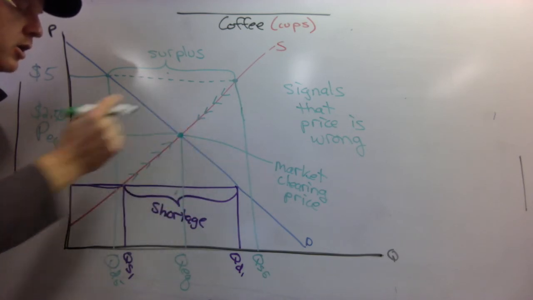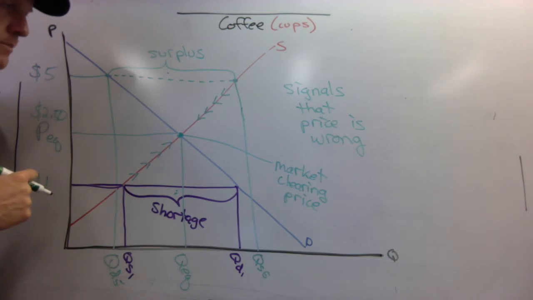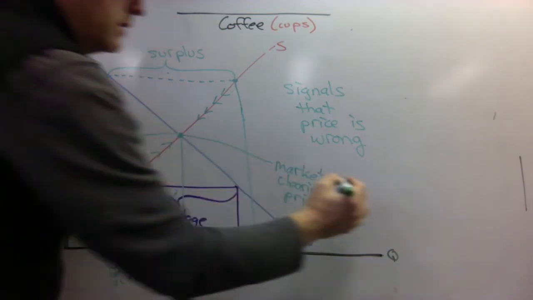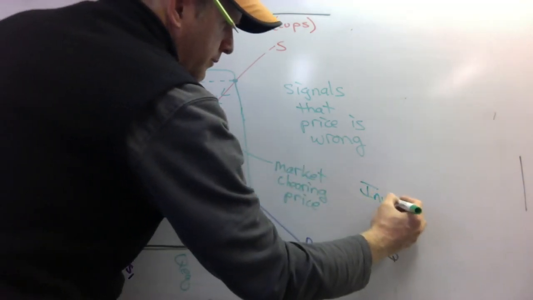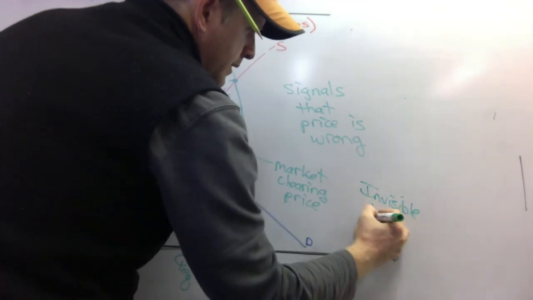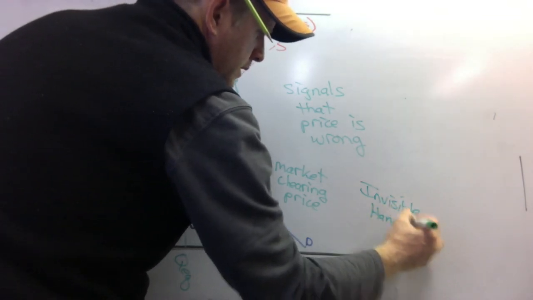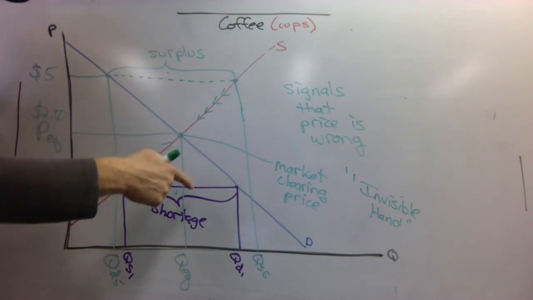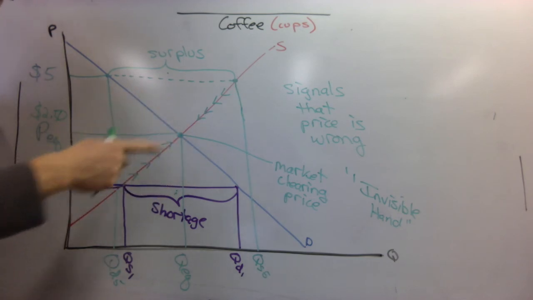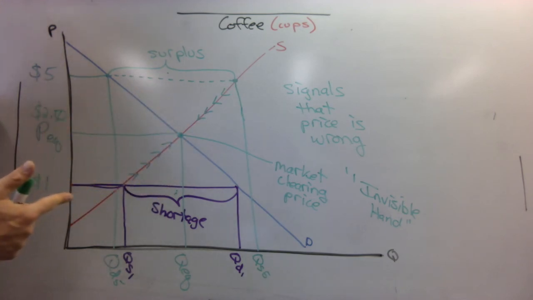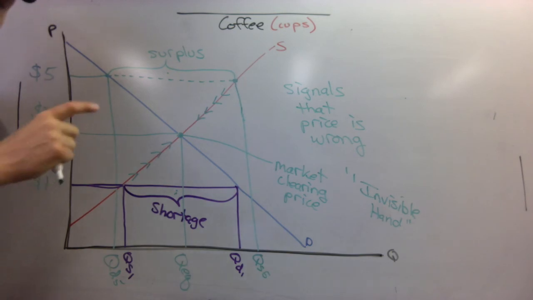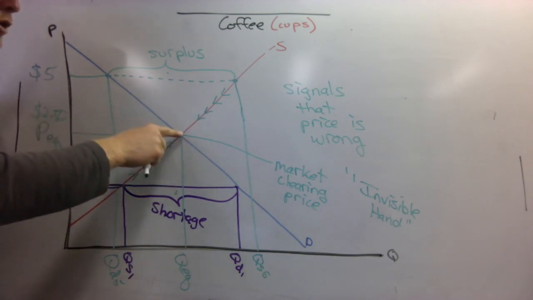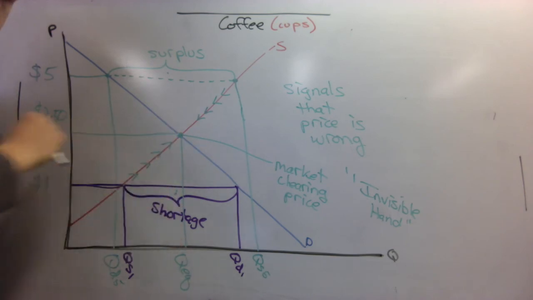In all cases, this is what we call the invisible hand of the market. Adam Smith came up with that term. He said, if you allow suppliers and consumers, suppliers and demanders, sellers and buyers, to negotiate price, to go back and forth on price, either literally in the moment or over time, you're going to end up selling the right amount at the right price.